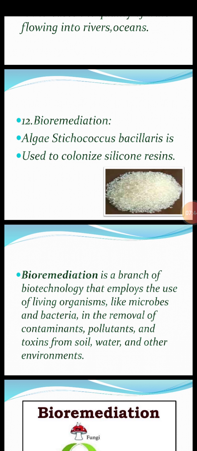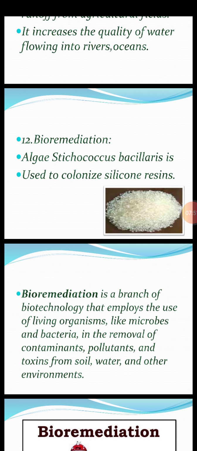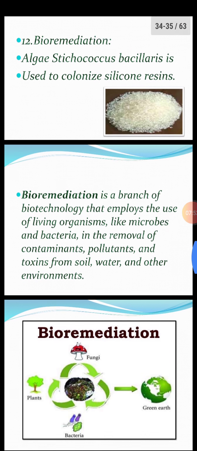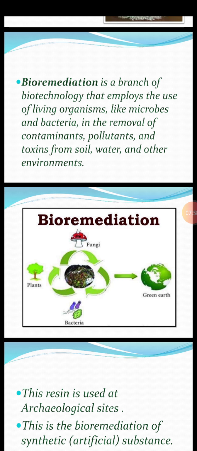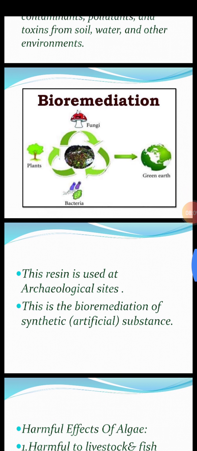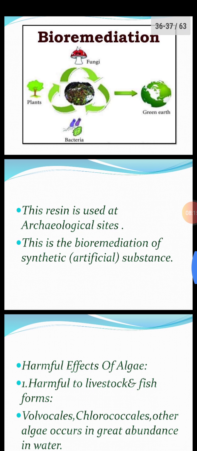The alga Stichococcus bacillaris is used to colonize silicone resins. As you can see in the picture of silicone resins, these are granular. The picture shows that in bioremediation, different microorganisms are involved in the removal of pollutants from the environment. The resins are used at archaeological sites. This is bioremediation of synthetic, artificial substances.